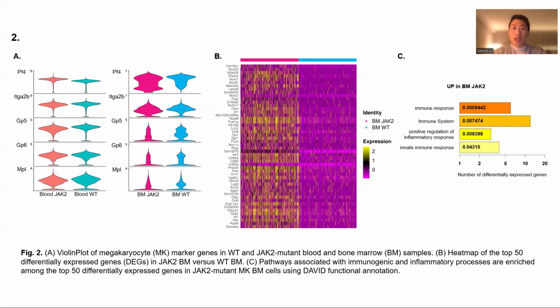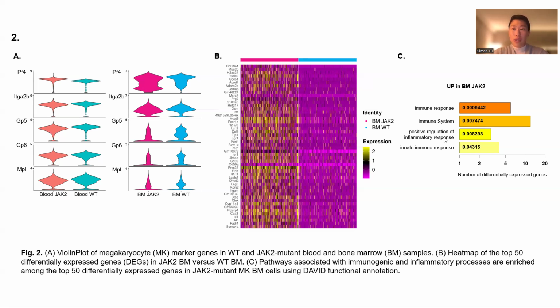Now, taking those differentially expressed genes, we're able to feed them into the DAVID annotation tool to get the enriched functions and pathways specific to bone marrow JAK2 mutated samples. And we were able to identify that immunogenic and inflammatory functions and pathways are enriched in the bone marrow JAK2 condition, further supporting our hypothesis of JAK2 mutation leading to a more pathogenic phenotype.